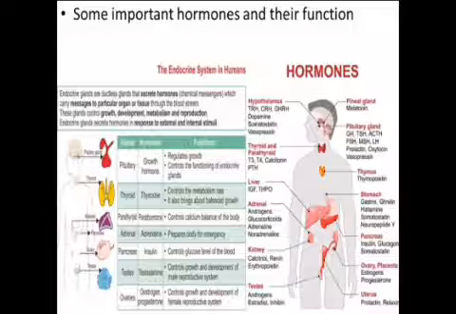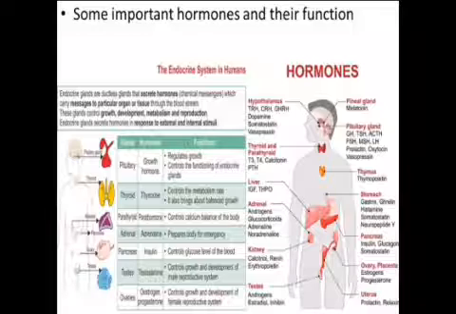Adrenal medulla secretes adrenaline and noradrenaline hormone. Adrenaline hormone is also known as fight or flight hormone. Hence, adrenal glands are also known as glands of emergency. An important objective question: which gland is also known as glands of emergency? The answer is adrenal glands.